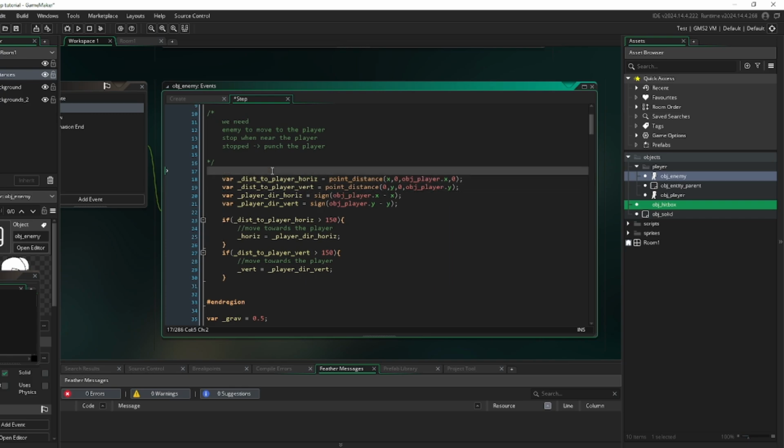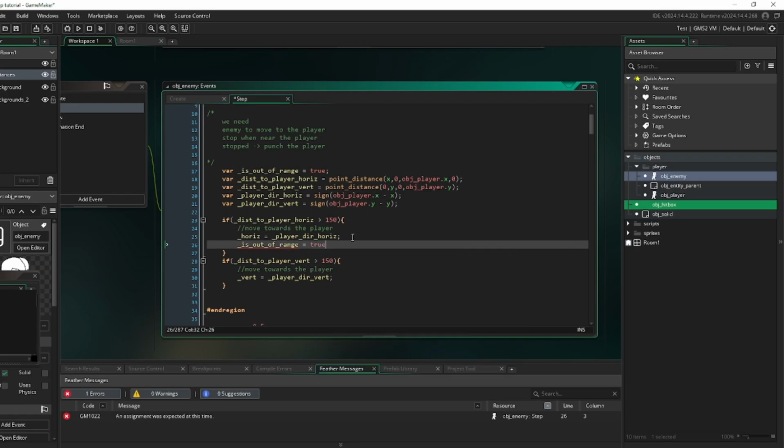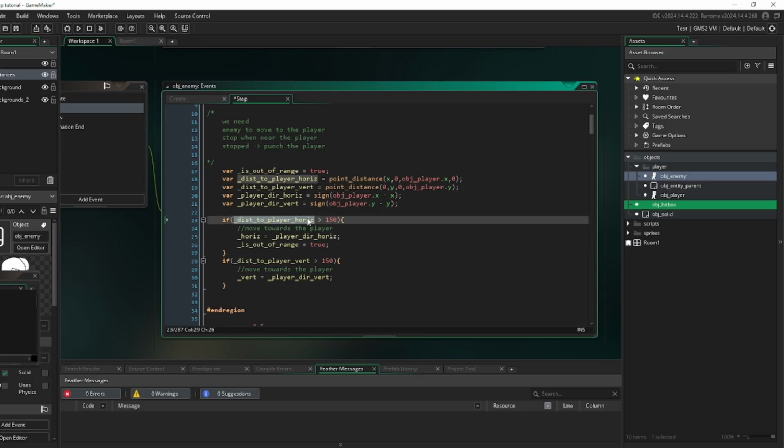So what we can do is, let me think. We can just say is out of range is equal to true. And then what we're going to say here is this is equal to true. So we know the player is out of range horizontally, so the player is out of range.